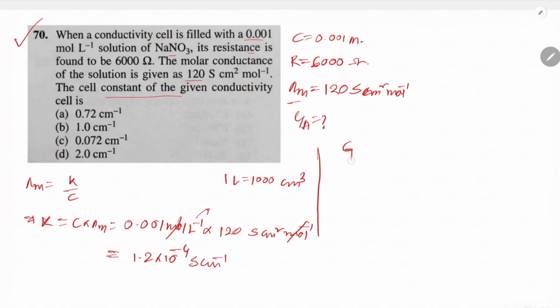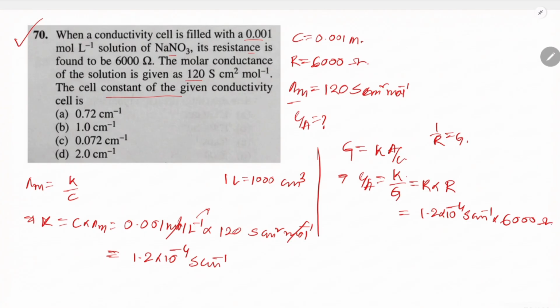Okay, we know that G is equal to kappa A by L. So from that the L by A value will be kappa by G. Now the thing is that 1 by R is G, so this is kappa into R. So the kappa value is 1.2 into 10 to the power minus 4 Siemens cm to the power minus 1 into resistance 6000 ohm, and Siemens is cancelled out, and finally we will get 0.72 cm inverse, option A.